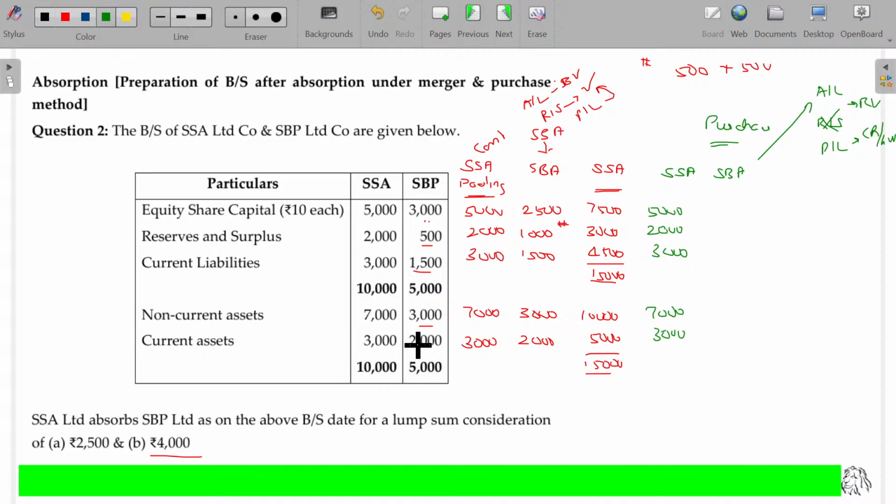They can ask the board of directors to declare the bonus share. If I name this as capital reserve or goodwill, they cannot ask. You understand? Because in the case of absorption, SSA is continuing. Whatever the existing profit and loss, automatically can be used for the distribution of dividend to the existing shareholders. So it should not be named differently.